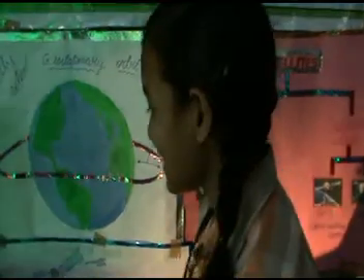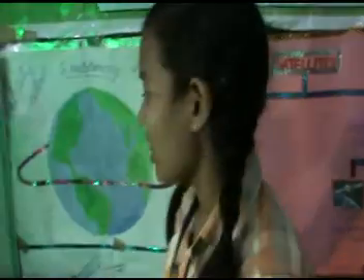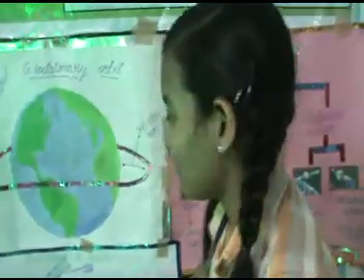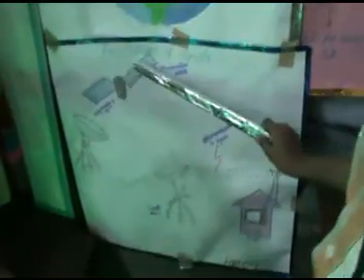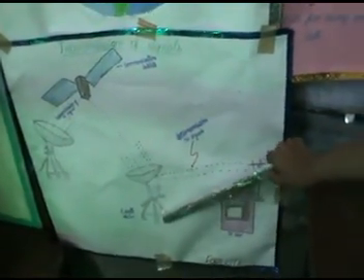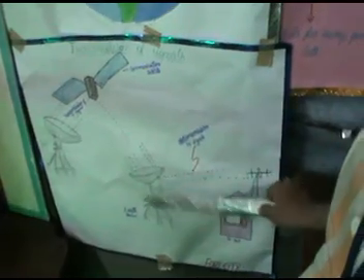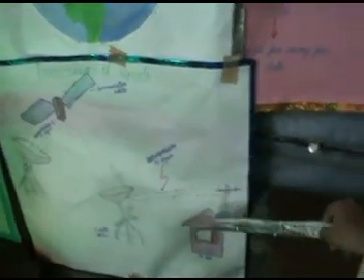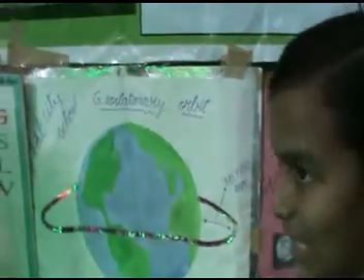So now we can see the transmission of signals here. First, the satellite transmits the raw data to the ground station. From the ground station it gets back the processed data. That processed data is sent to the Earth station, which means the broadcasting center, and from the broadcasting center we get it to the TV set. So like this the transmission of the signal takes place.